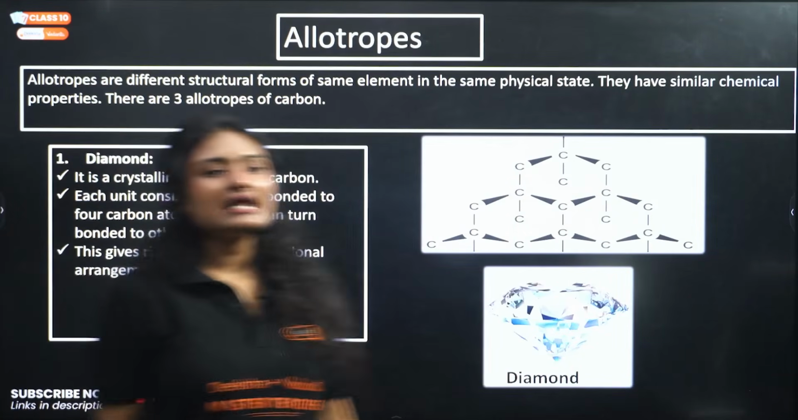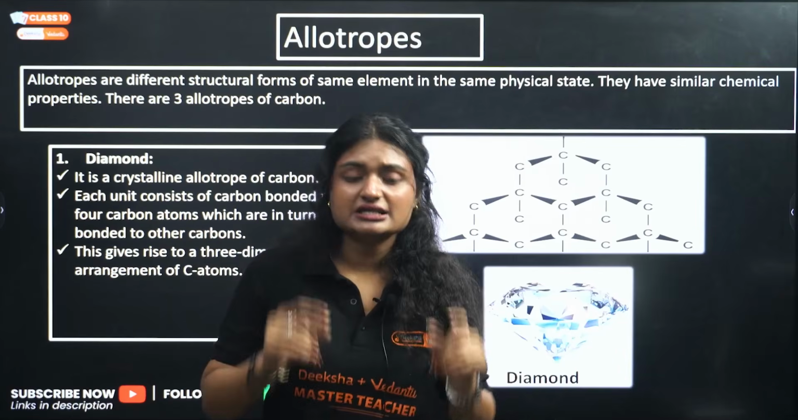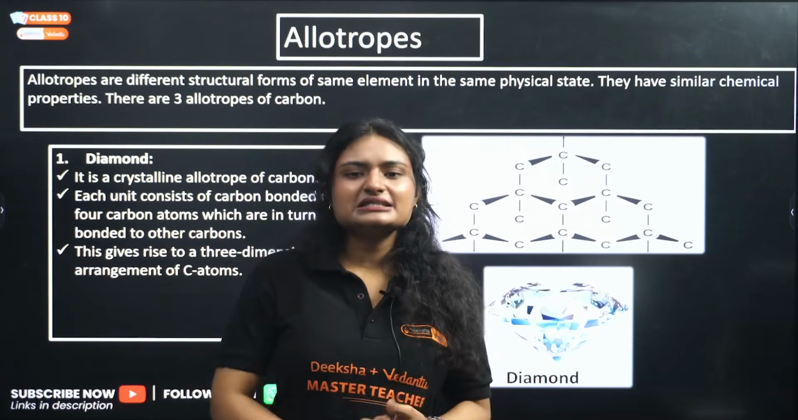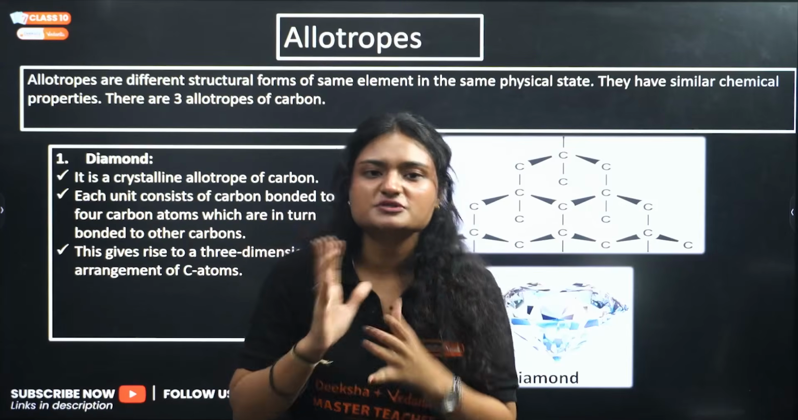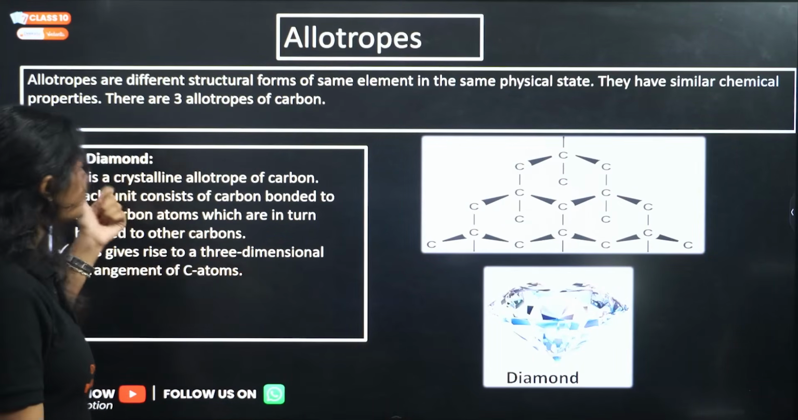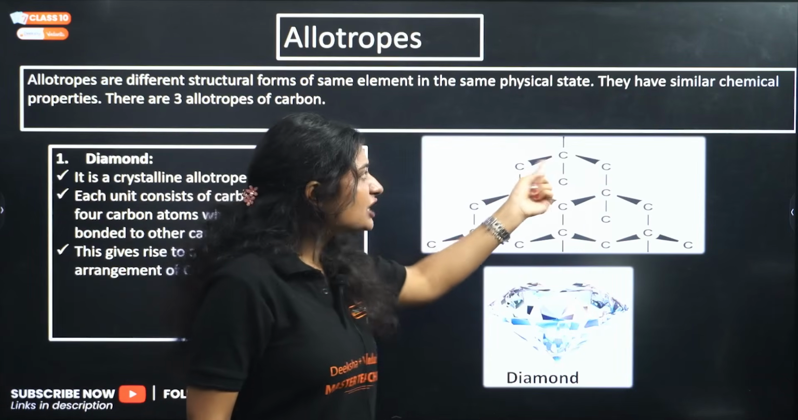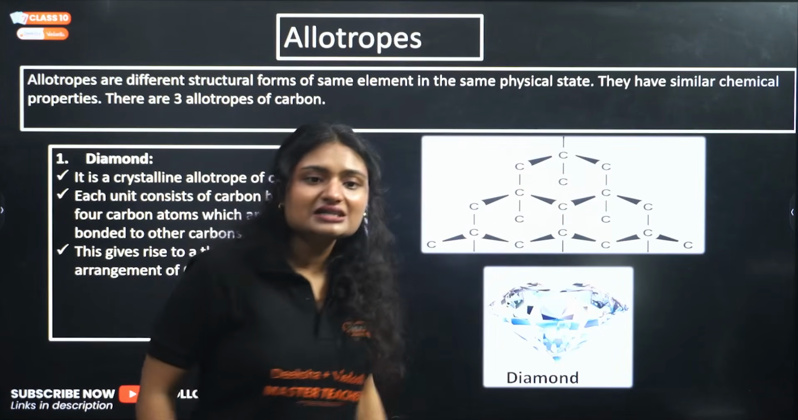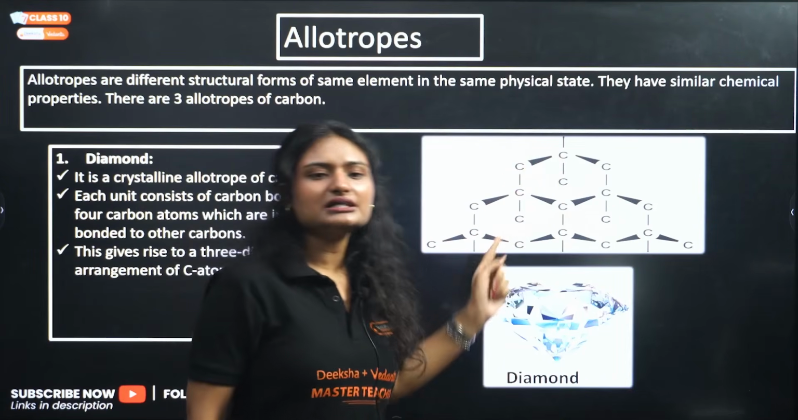Allotropes of carbon. What are allotropes? Allotropes are different structural forms of the same element in the same physical state. Basically they are made up of the same element, but they have different structural forms. For example, we have 3 allotropes of carbon. Start with diamond. It is a crystalline allotrope of carbon. In diamond, each carbon unit is connected to 4 other carbon units.